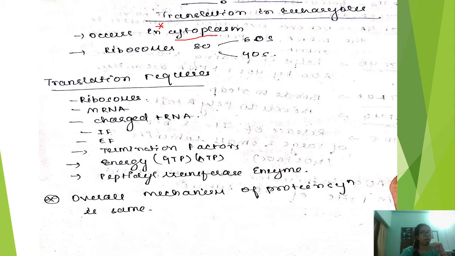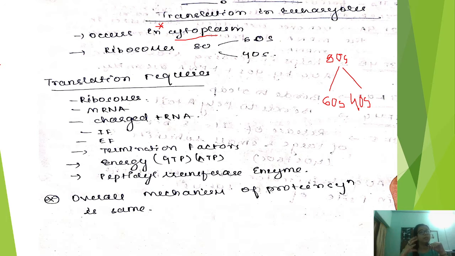Next, in eukaryotes, the 80S type of ribosome is present. The 80S ribosome has two subunits, the 60S and the 40S. In prokaryotes, it was 70S, with 30S and 50S subunits. This is very important to be remembered.